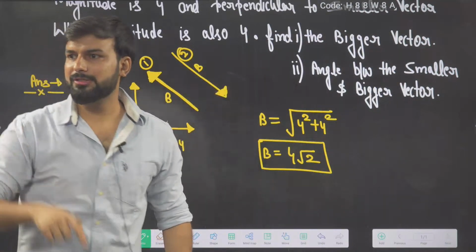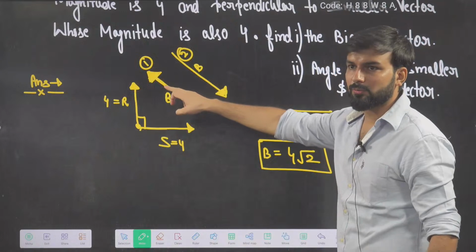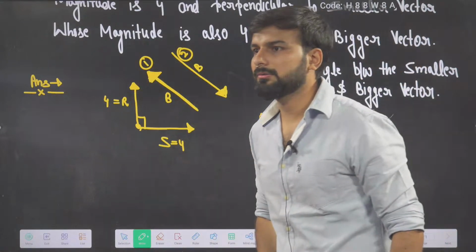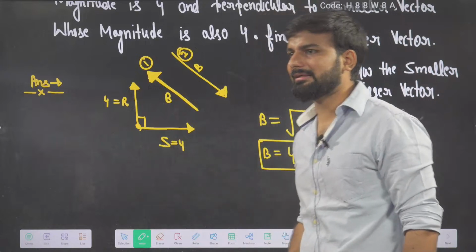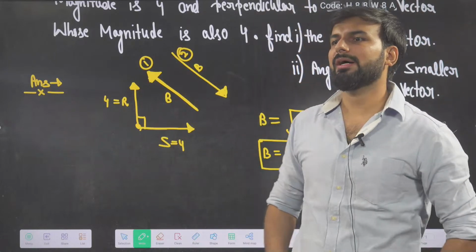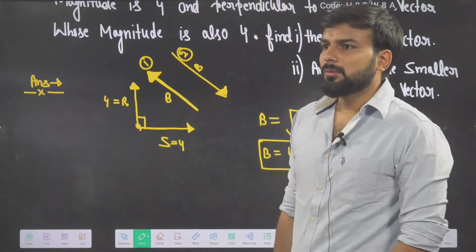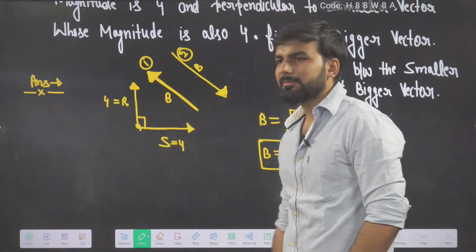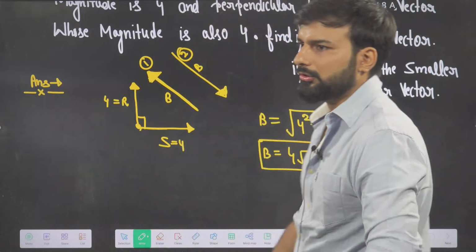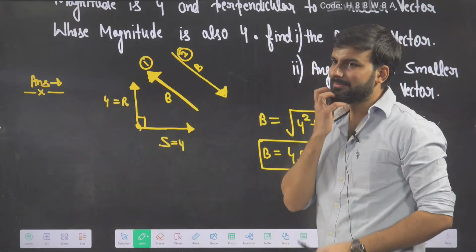Type in the chat box. Either vector can be placed here, one with the arrow this side, one with the arrow this side. Which one is possible? 1, 2, 1, 2. So many mixed answers. Many members are saying 1, somebody is saying 2. Okay, see here. Now I am just going to end the class.